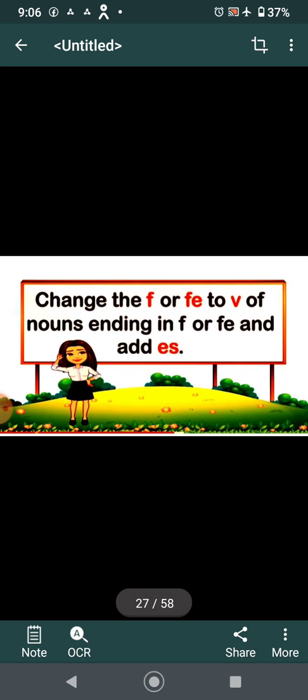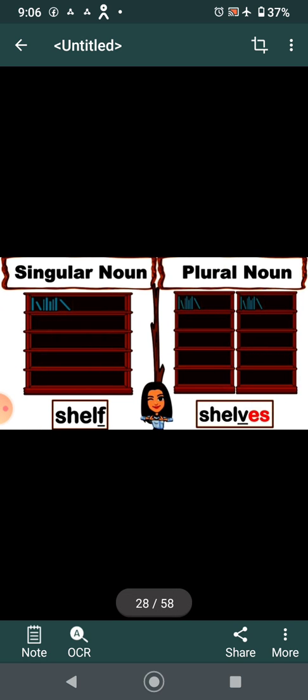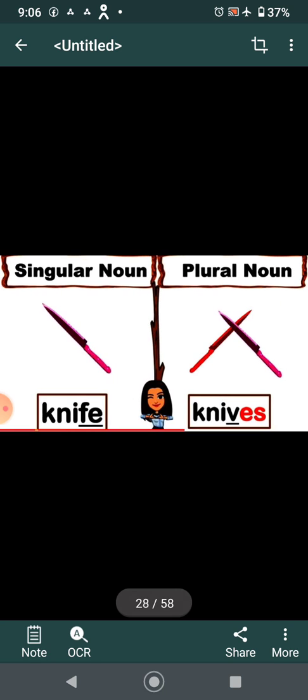Now another rule: change f or fe to v for nouns ending in f or fe, and add es. For words ending with f or fe, instead of f or fe we put v plus es. Like here, shelf, shelves. We cut the f, and it becomes v plus es, so it will be shelves. Knife, we cut fe and put v plus es.